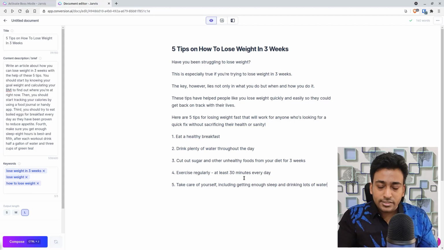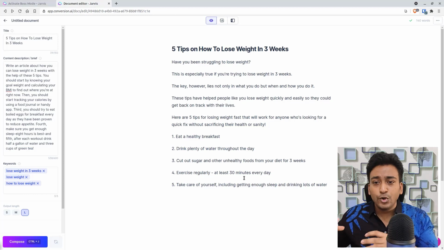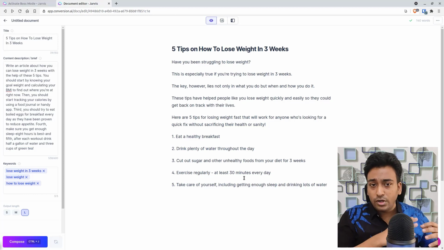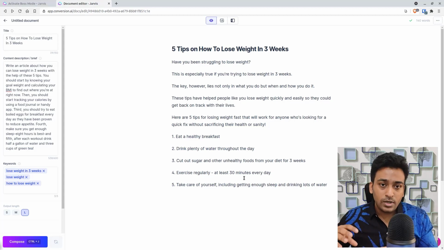Obviously, you need to fact check it. For example, I know from personal experience these are good factors. But if you are a freelance writer asking Jarvis to come up with an outline, factual data, information, always go back and make sure, if you don't have experience with that niche, that whatever Jarvis comes up with is actually true.